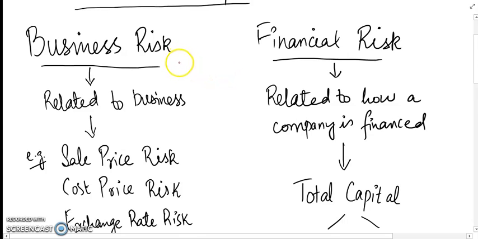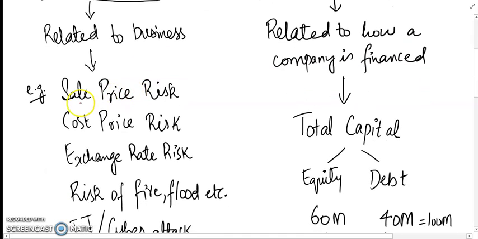What are business risks? Let's see. They are related to business, right? The name suggests that also. So, taking the examples, sale price risk. Why would the sale price be a risk? It will only be a risk if the sale price goes down. If the sale price decreases, that is a risk that your revenue will fall. Similarly, looking at the cost price risk, if the cost increases, that will result in greater cost and lesser profits.